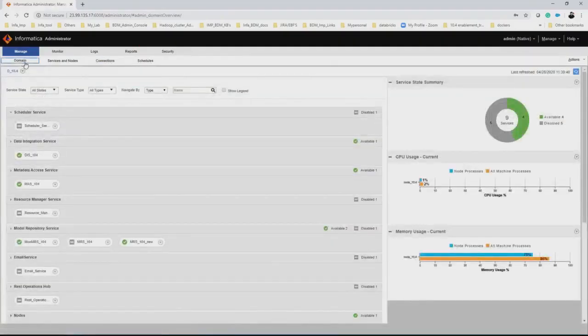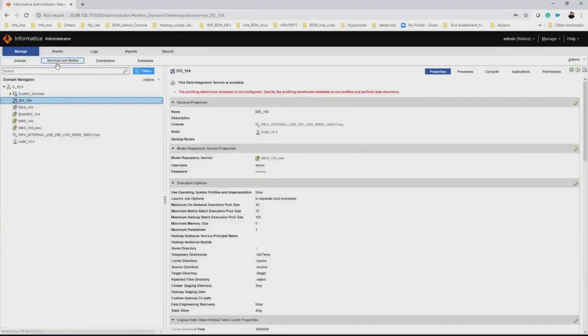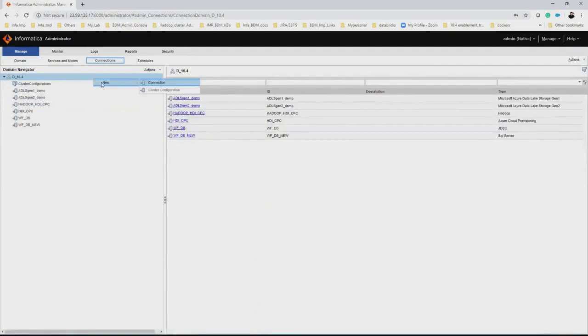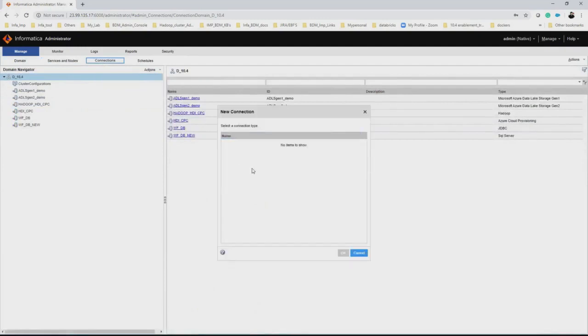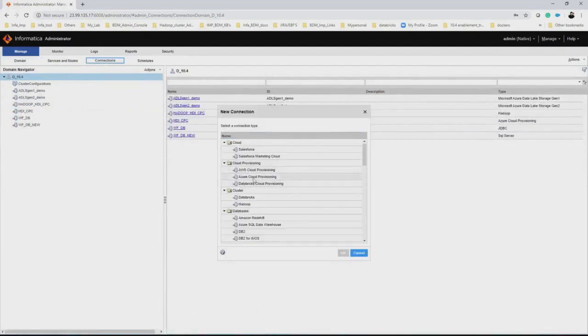So I have logged into the Informatica 10.4 DI admin console. Here under the services and nodes, make sure the DAS and the MRS services are up and running, and you have a valid license key in order to run any ephemeral cluster. And go to the connections, here under the new connections. Under the cloud provisioning, you could see the three categories: the AWS cloud provisioning, the Azure cloud provisioning, and the Databricks cloud provisioning connections.